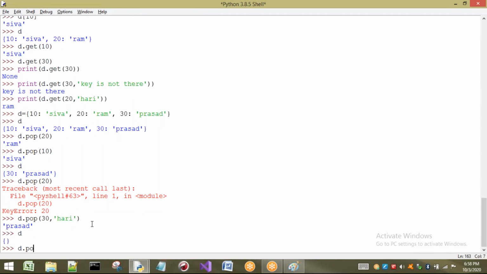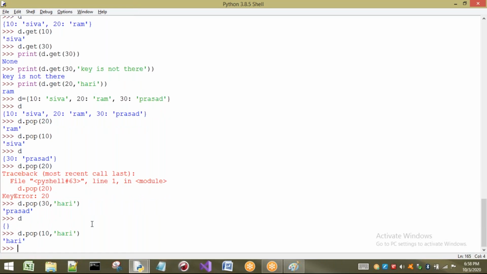Now observe. If I write D dot pop of 10 comma Hari, is 10 present? Not there. So what happens? Here we are getting an error. But if I give a default value, then the default value is returned. Why do we get an error with d dot pop of 20? Because that particular key is not there.